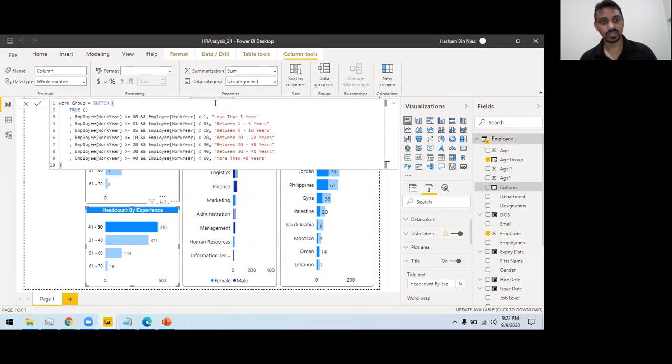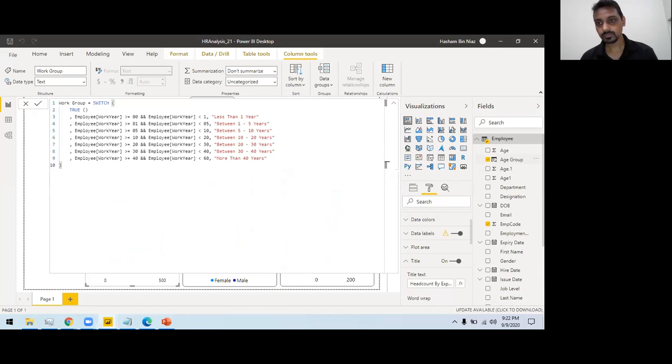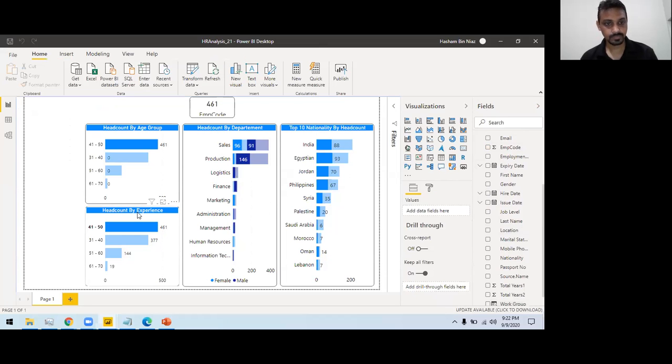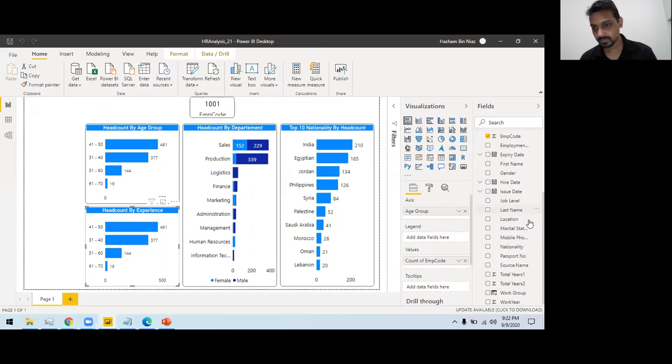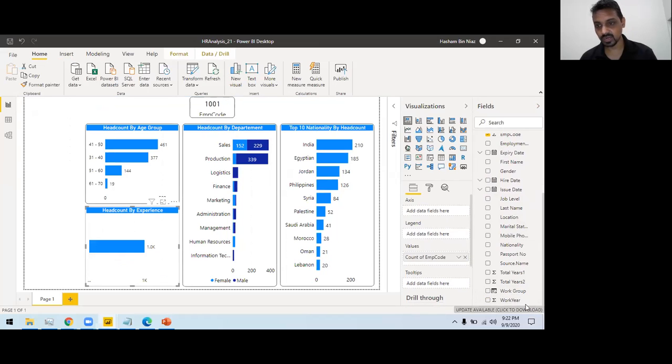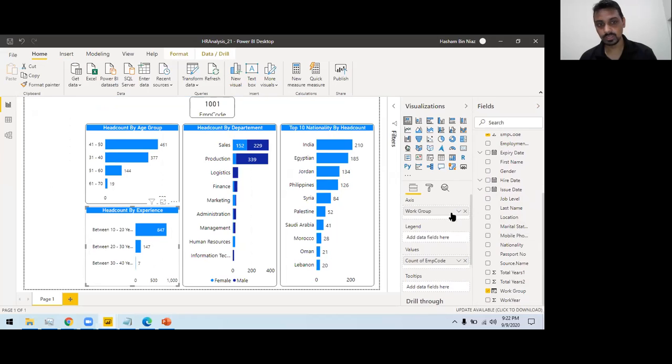I can write the expression here. So this is my expression. If employee experience is less than 1 year, then this, and these are different slabs. Once I click this parse statement, this becomes available, and I then have to place this in my axis. Someone asked, sorry, not the work year, because work year are different. I need to put the work group. So this is my work group.